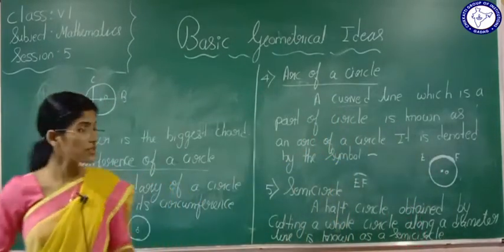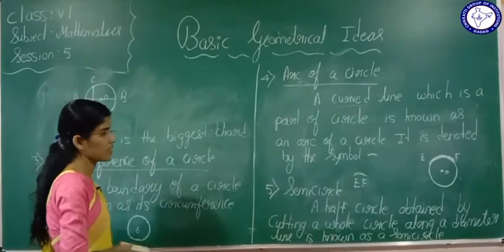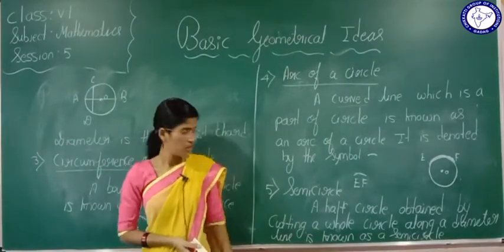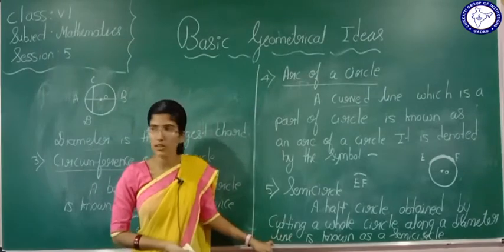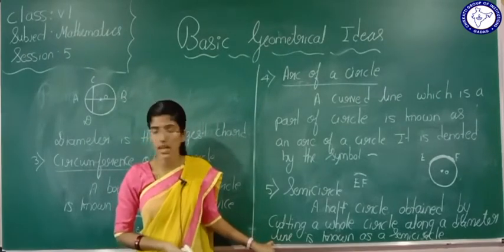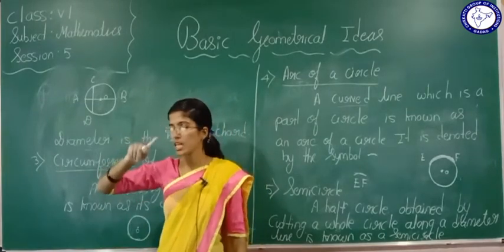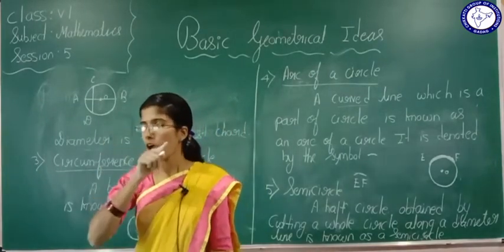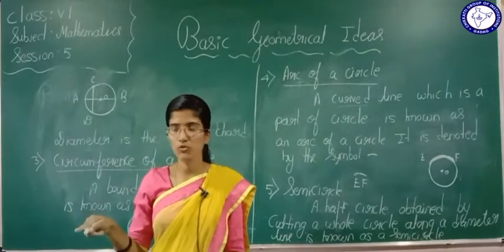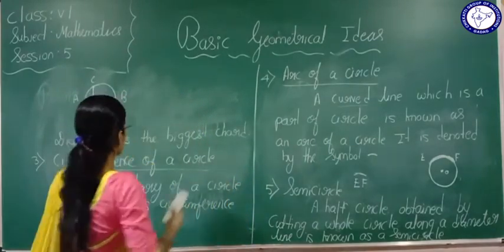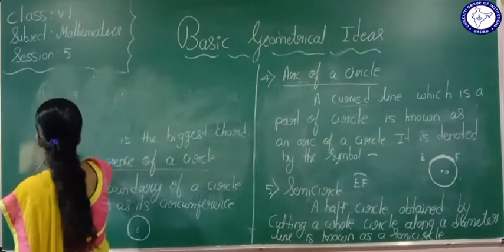Let's see what the definition is telling. A half circle. How are we going to obtain that half circle? We have to cut a whole circle. Where do we have to cut it? Along a diameter. Is it understood? If a circle is there, where do we have to cut that circle? If we cut along its diameter, what are we going to get? A semicircle we are going to get. So I will draw it and show you.